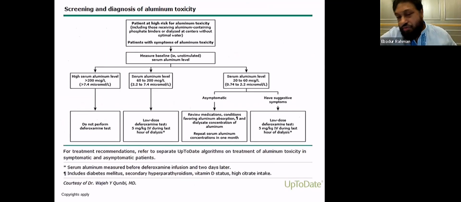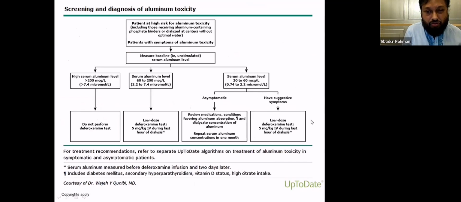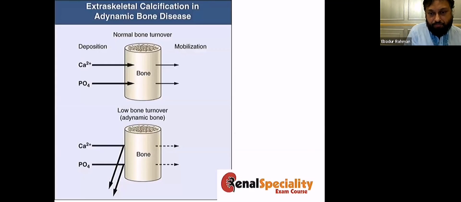This is the guideline for the treatment of aluminium bone disease, and our patient falls in this category. Her aluminium level is between 20 to 60. Because she has a lot of symptoms, we decided to give her desferrioxamine. And the dose is 5 milligram per kg IV, at the last hour of dialysis, once per week.